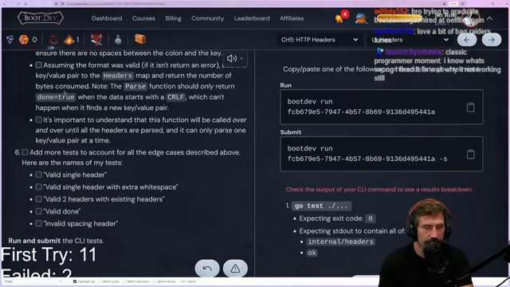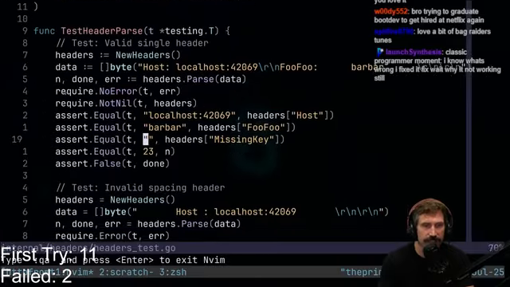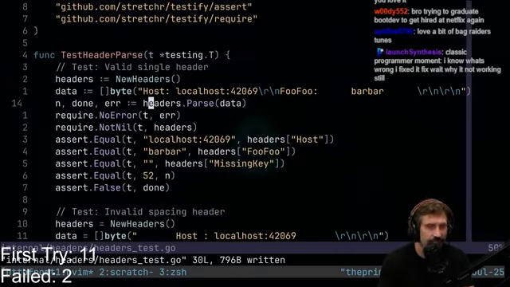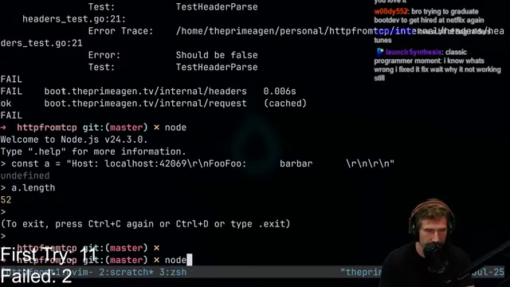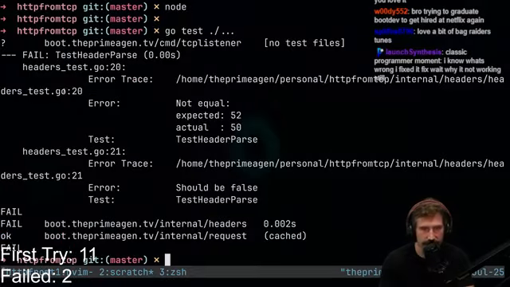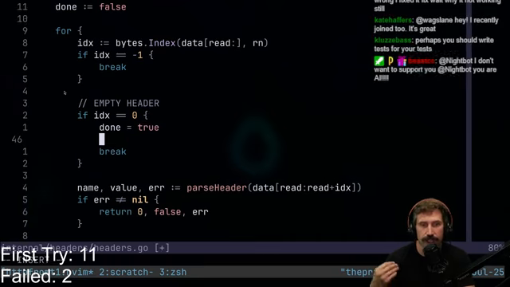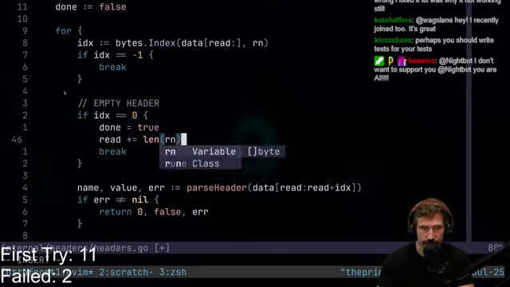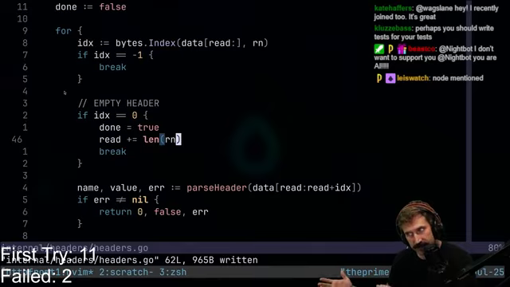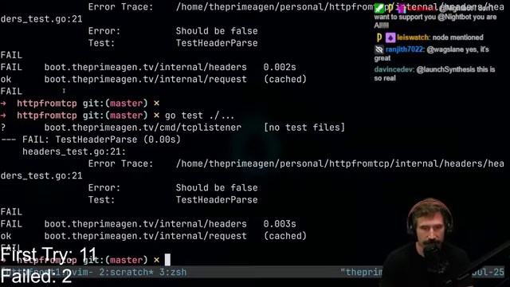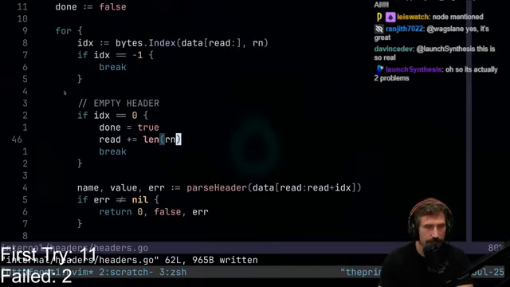I should technically return a 50. I should be returning a 52, right? I know what I did wrong there as well, because when I do this, it should still fail. Yep, that makes sense. That's because when I do done is true, I've got to also remember to remove that thing. So read plus equals length of the registered nurse, right? We have to slightly move it forward. Does that make sense? My bad, because the empty header still has something we're reading. There we go. Should be false. Okay, good. Now we're on to header 21.